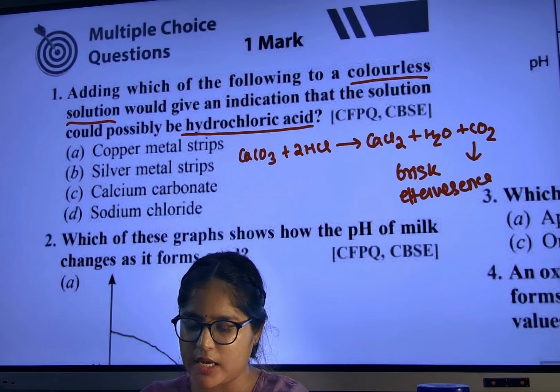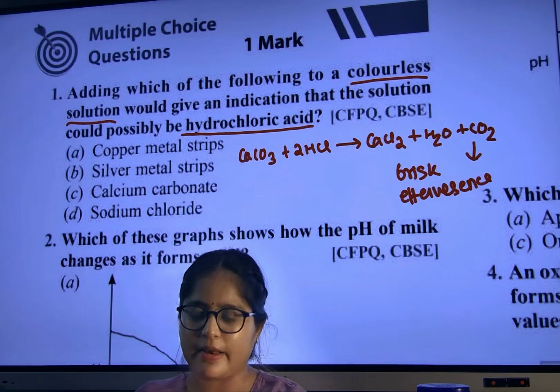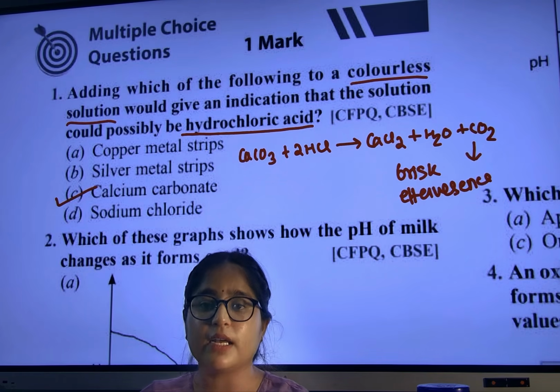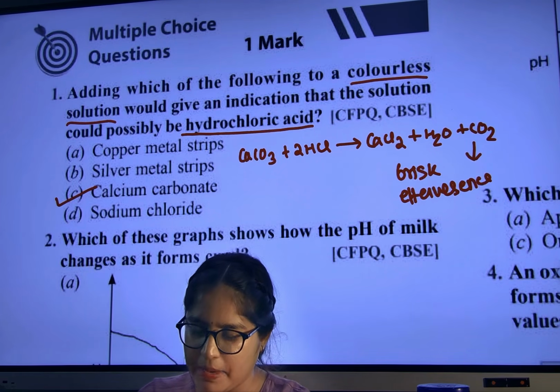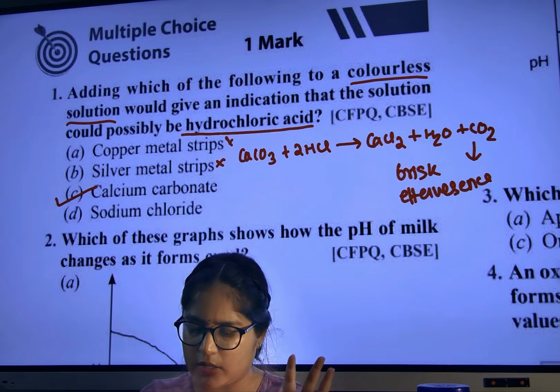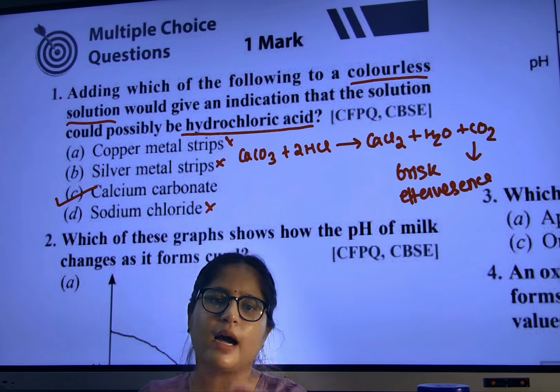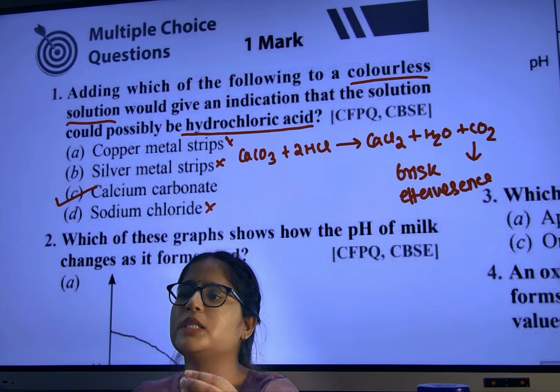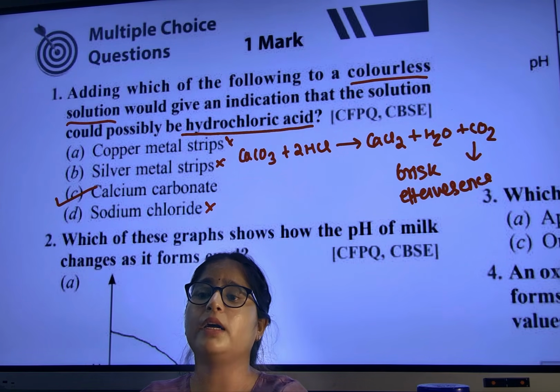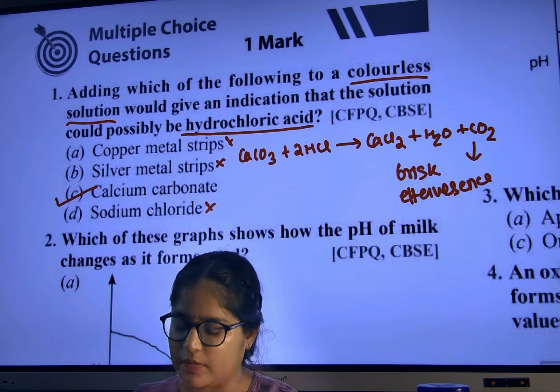So what will be the answer? How will you check it is HCl? By reacting it with calcium carbonate. Copper does not react, silver does not react, and sodium can't react. Sodium, silver, all these can't react. Only calcium carbonate can react. The carbonate will break and release CO2 with brisk effervescence.